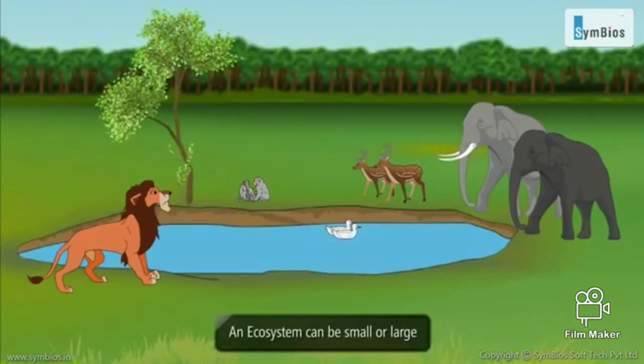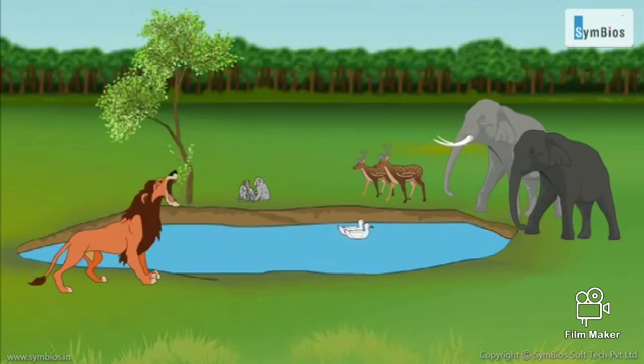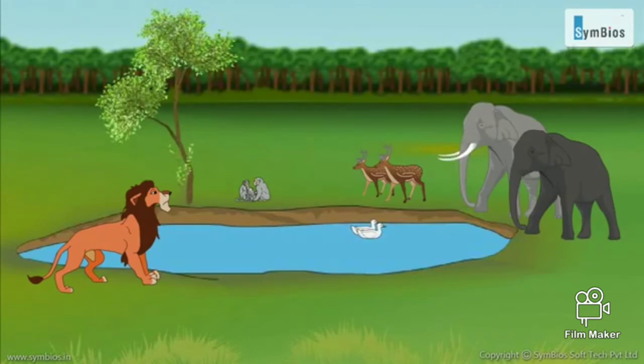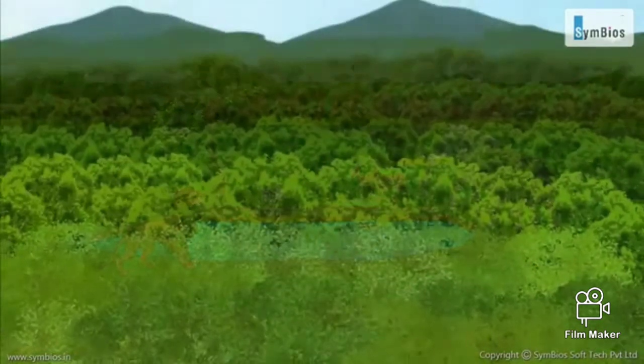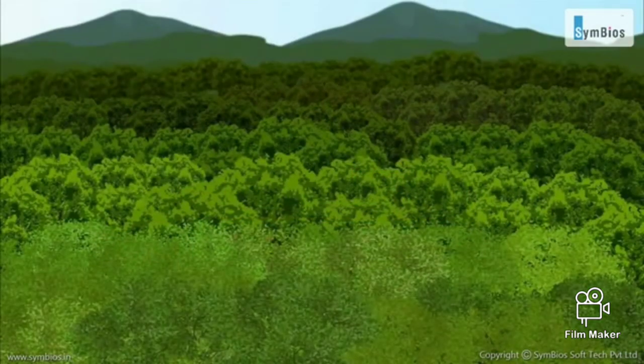An ecosystem can be small or large. A small pond with a few plants and animals is a small ecosystem, as the pond and the organisms together support each other to sustain their life. Or we can call an entire jungle an ecosystem, a complex one.